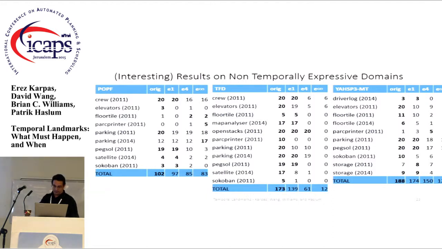And in YASP, you can solve more instances of park printer if you use disjunctions of size 4. And there was one more which I am not finding now. So that just shows that the disjunctions do help you, and our compilation is very inefficient with regard to the disjunctions. And so we believe that if we use the landmarks in a more integrated way with the planner, we can improve upon this even further.